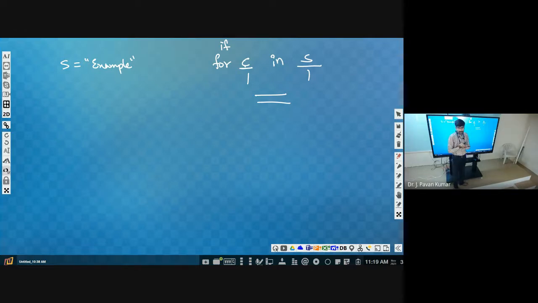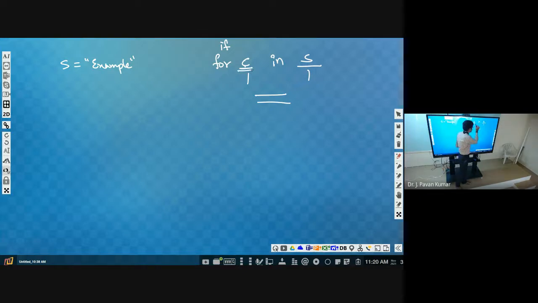This is the question. C in S, C is not given as input, keep that in mind. Try to differentiate the earlier example and this one. Here C we are not giving as the input, S only we are giving as the input. So example we have given as the input. Now C in S, for every C in S, like that you read. For every C in S, okay, it will be repeated.